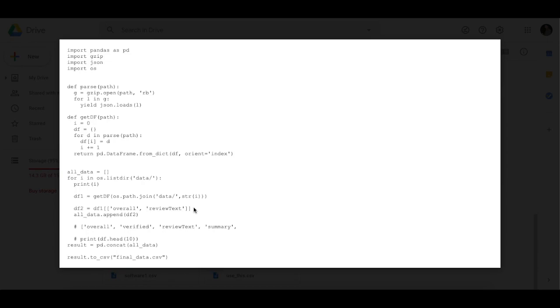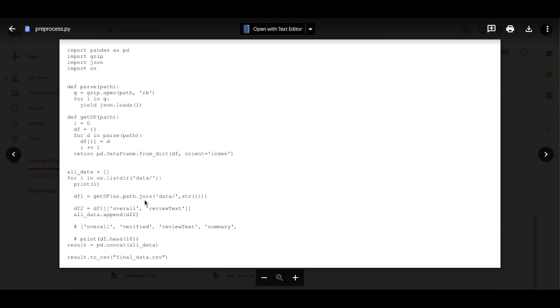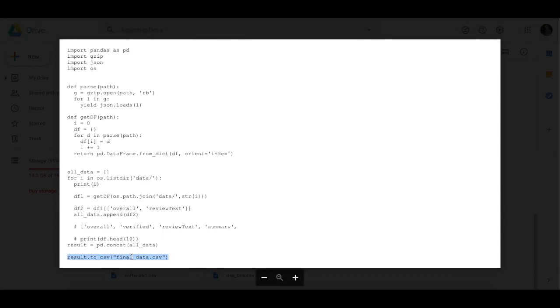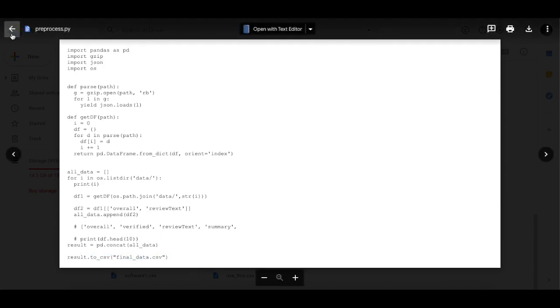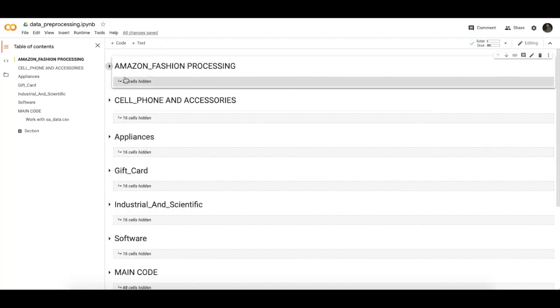The other columns we did not need, so we left them. After processing this part, we get our CSV file named final.data.csv. I have done classification in two phases. First is the individual phase and second is the group phase. In the individual phase, I classified all the individual datasets into three categories: positive, negative, and neutral.